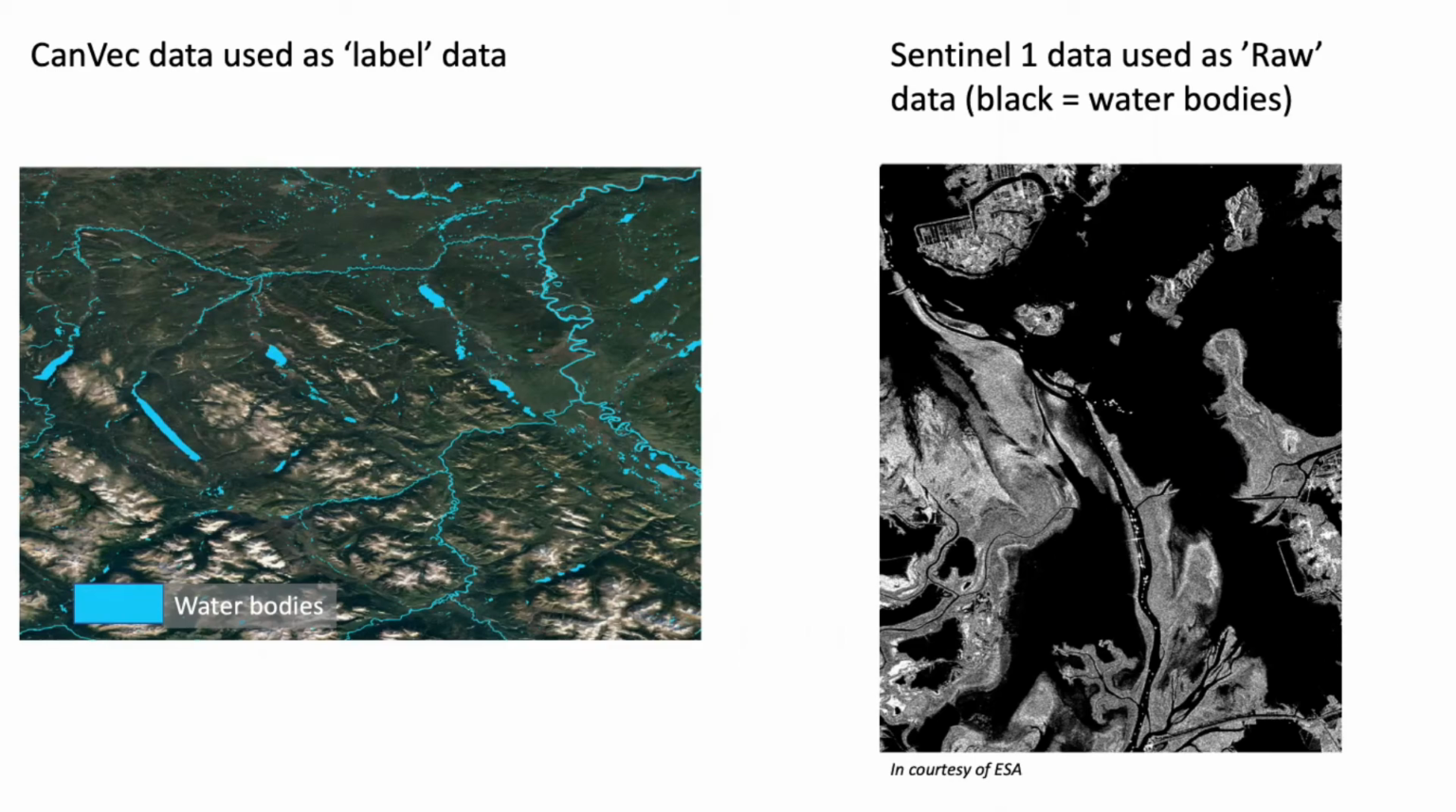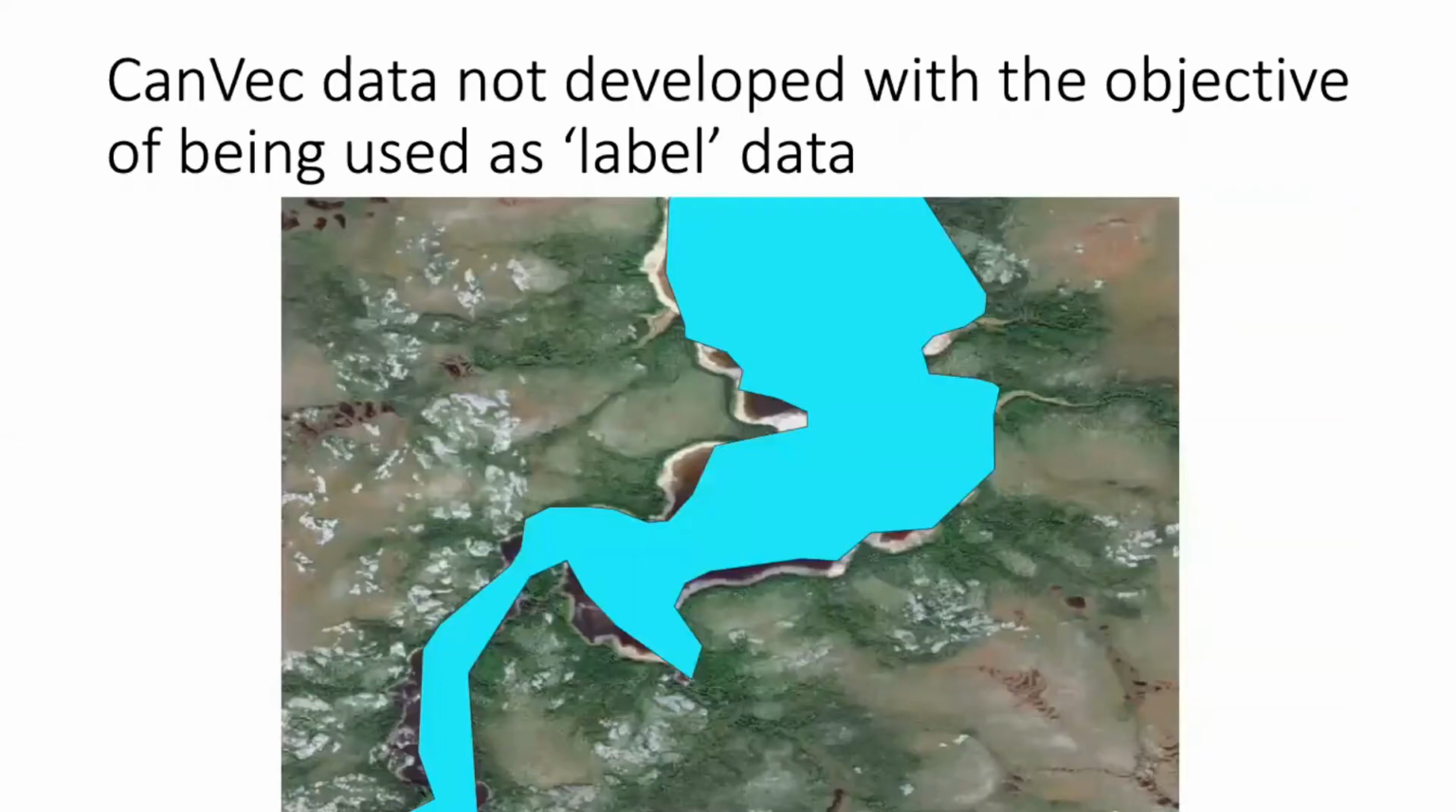However, the CanVec hydrological dataset was never developed for machine learning. Ideally, a data pair is needed, so labeled data that is derived from the raw data. Now, with images from different time periods, the water area might have changed, and as such, part of an image is labeled as water, while there may not be standing water in the raw image, as indicated by the red arrows.